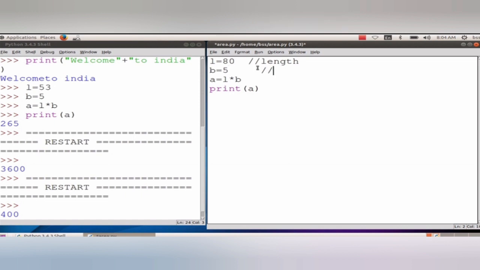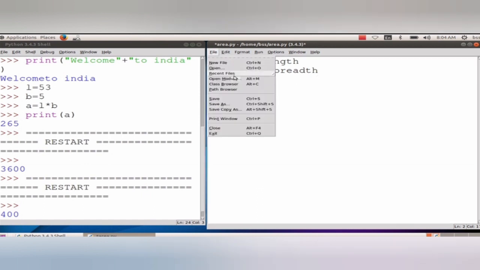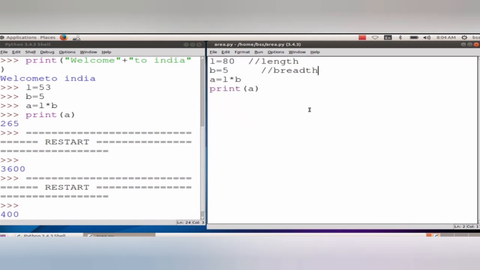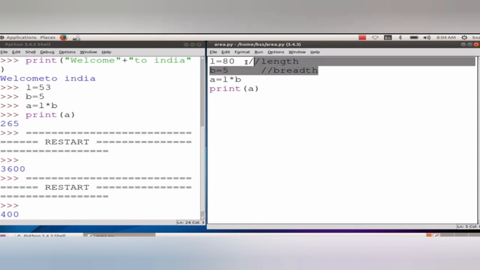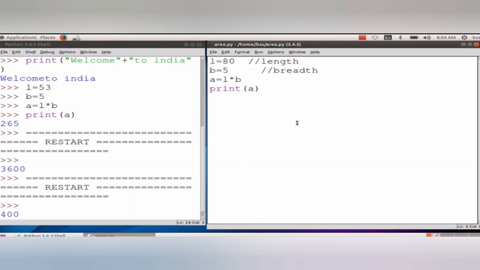This is known as comments, inline comments. Such content is known as comments in a program, just to give an idea about what the variables we have used.